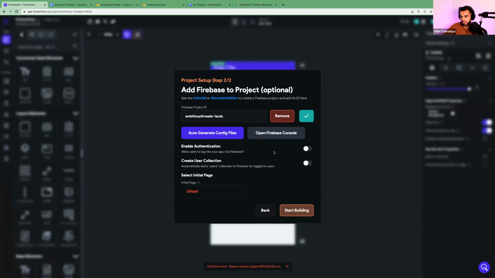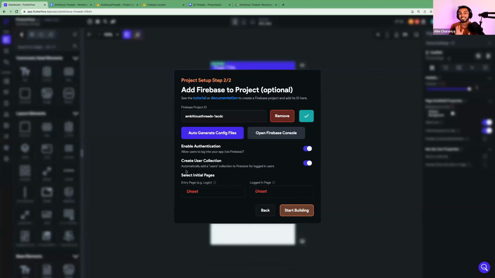Gorgeous. And at this point, it looks like we're good. Enable authentication, we want to toggle to true because we are going to implement a login and sign up functionality in this app. And then we're also going to set user collection to on as well, because this will automatically add a users collection to Firestore for logged in users. What did I just say?